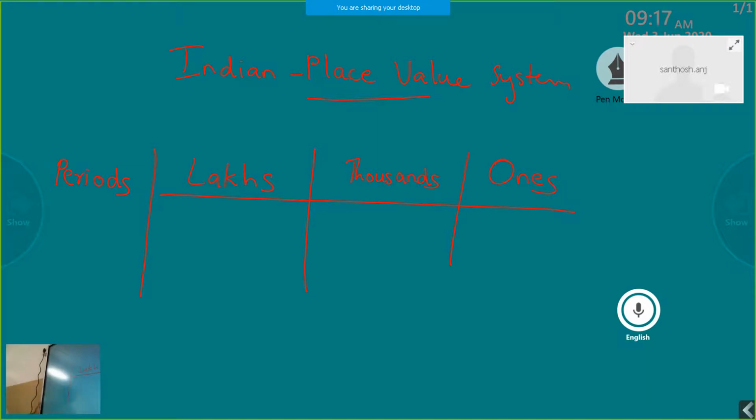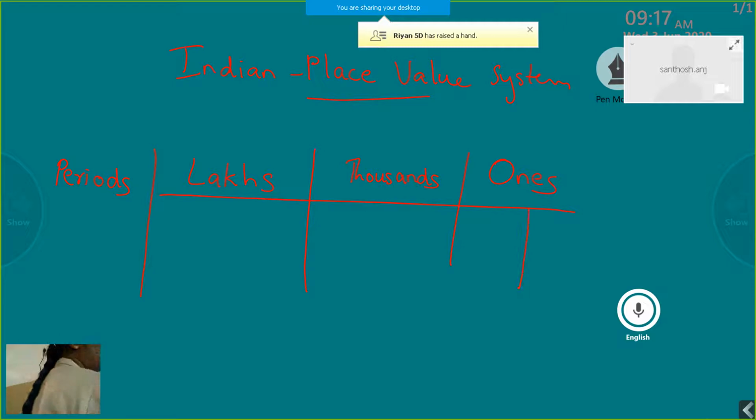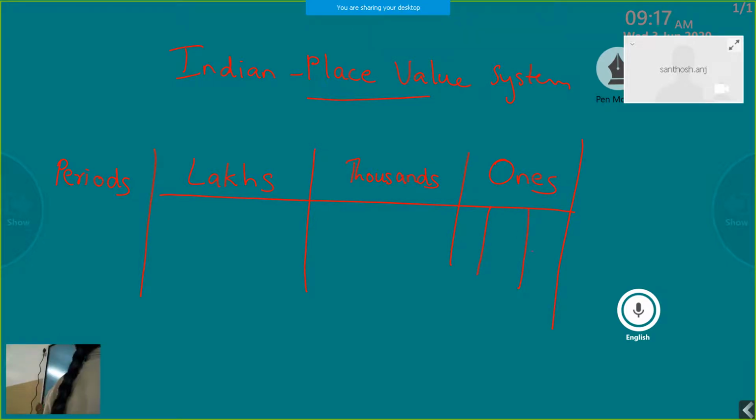Now each period, the ones period, thousands period and lakhs period, is again divided into places. The ones period is divided into 3 places: the first place is ones place, the second place is tens place, you all know these things, and then hundreds place.